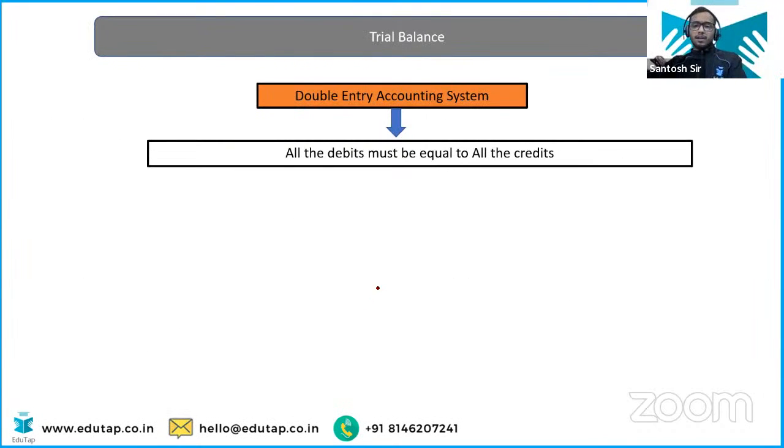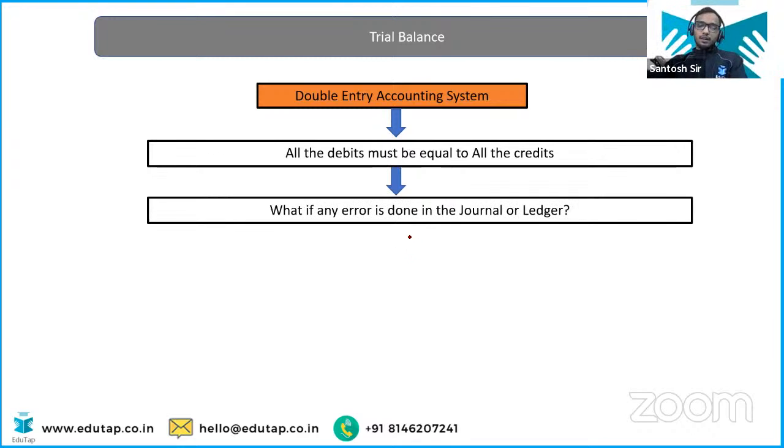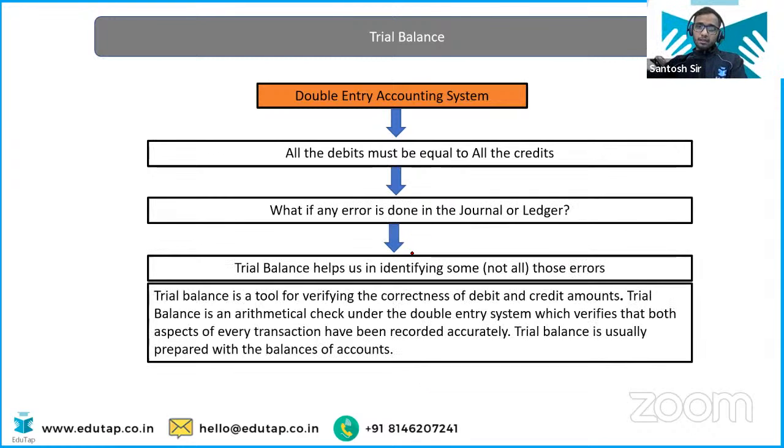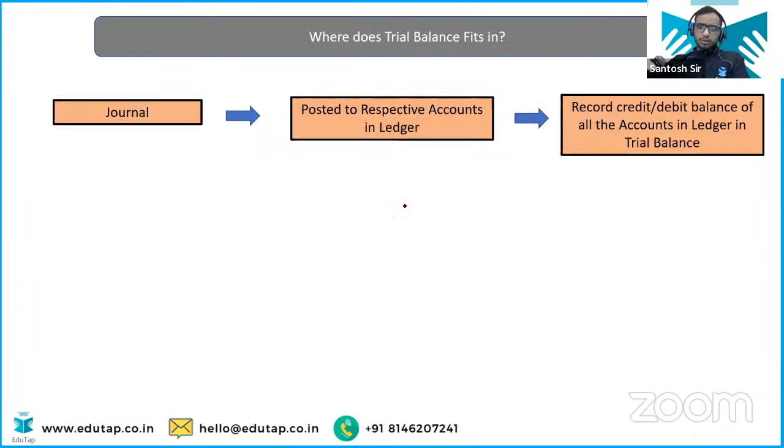Okay. Now, in the double entry accounting system, we have discussed that all the debits must be equal to all the credits. This is what trial balance does. It inspects if all debits are equal to all credits or not. Now, when you prepare the trial balance, we will understand how to do that. So after the general we prepare the ledger account, then we prepare the trial balance.